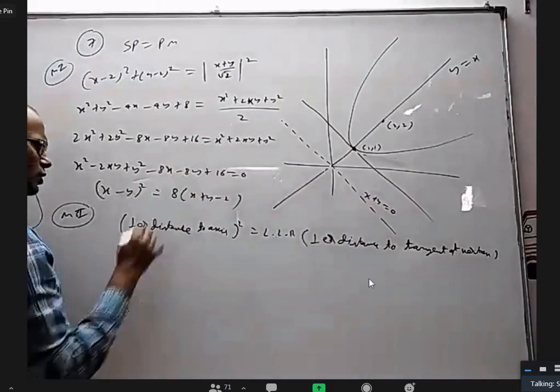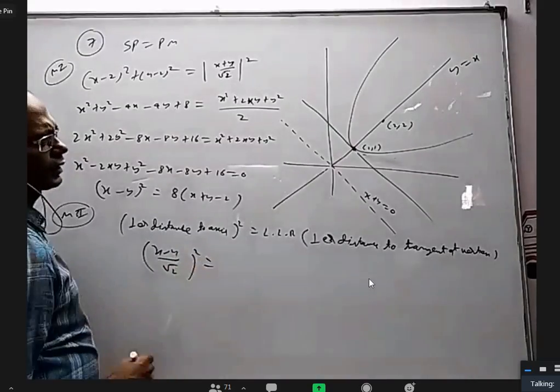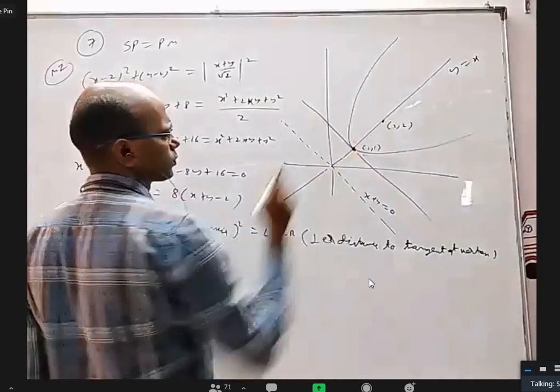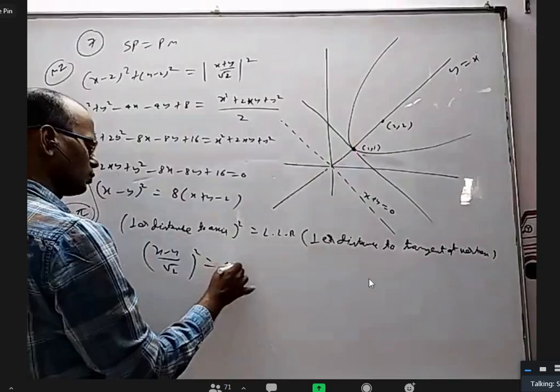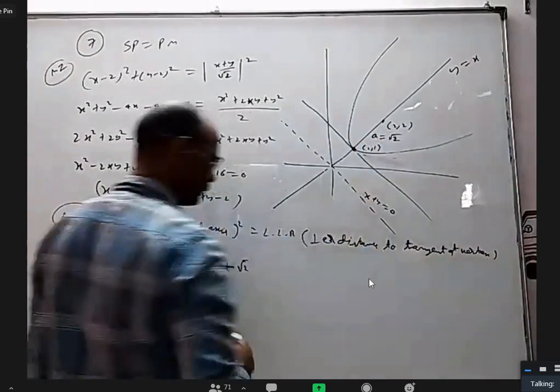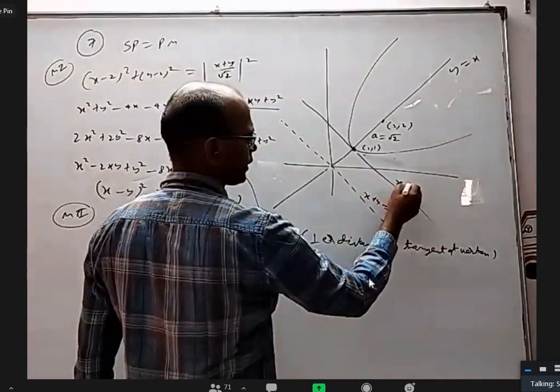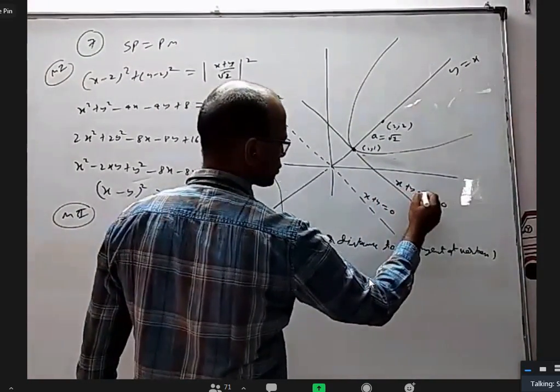Axis is this, so (x minus y) by root 2, whole square. Length of latus rectum is root 2, 4a is 4 root 2. Okay, here a is equal to root 2. And the perpendicular tangent at the vertex is this, x plus y minus 2 equal to 0.